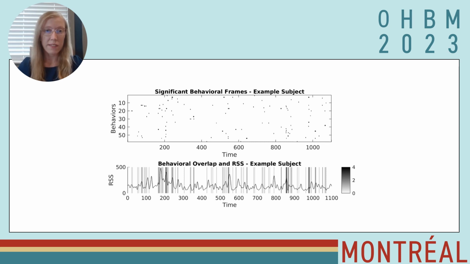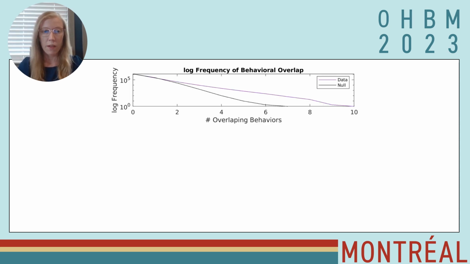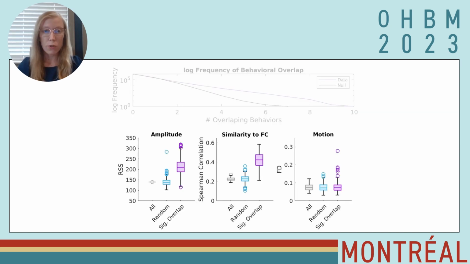If we take all of the significant frames for an example subject across all behaviors, there is an overlap of different moments in time where multiple behaviors seem to load onto. Compared to a null, these moments in time that have greater significance in behavioral overlap also tend to show higher levels of RSS amplitude and significantly higher levels of similarity to full functional connectivity, as well as no differences in motion.